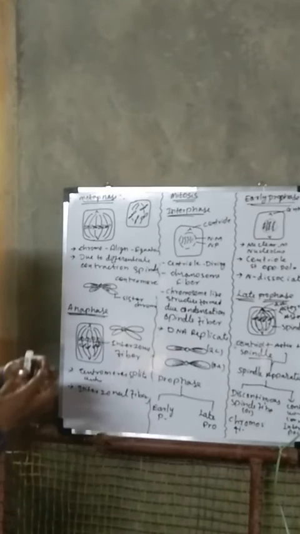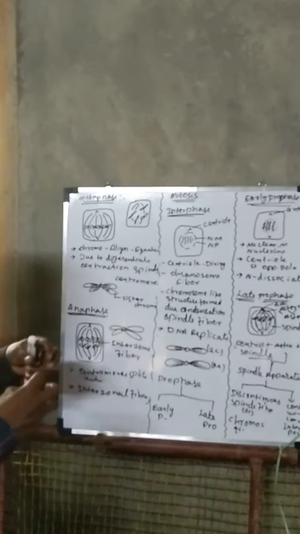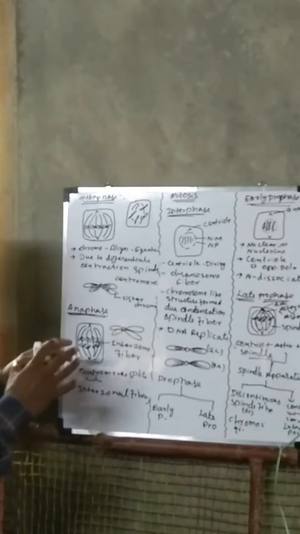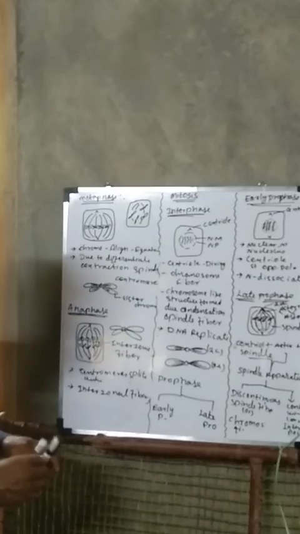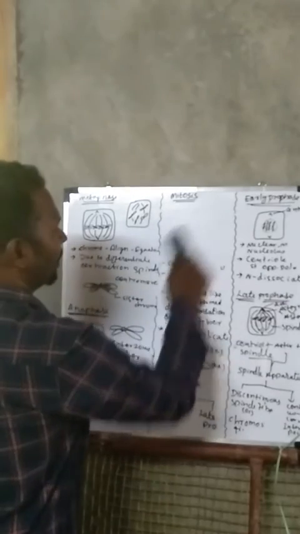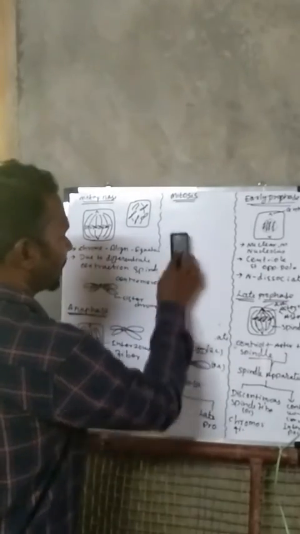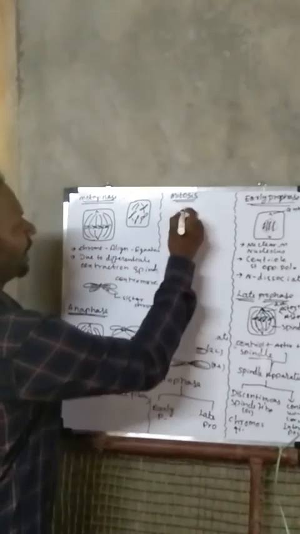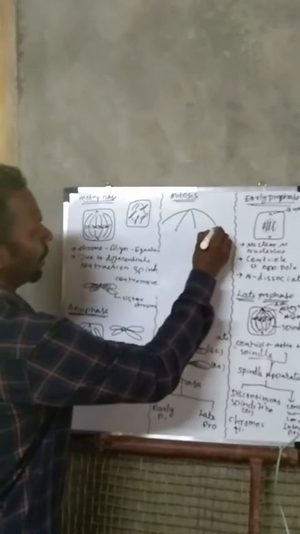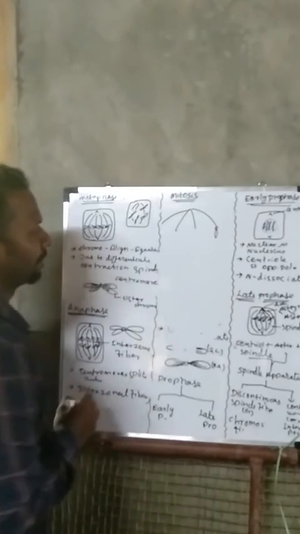As a result, while the chromosome moves to the opposite pole, the chromosome appears in different shapes and structures. Let's see what shapes the chromosomes look like. When it pulls, it's like a T shape.